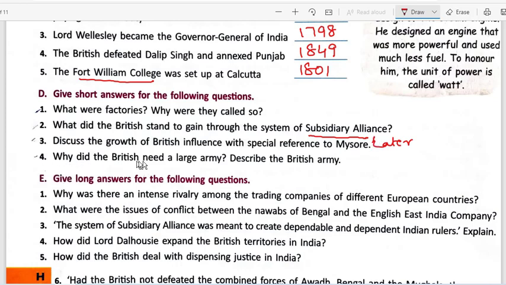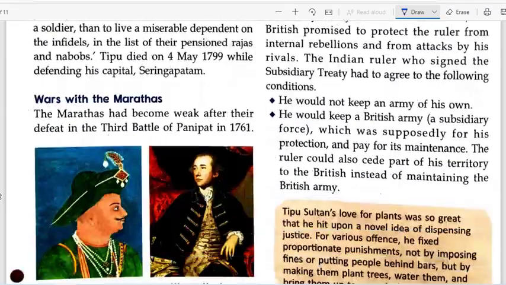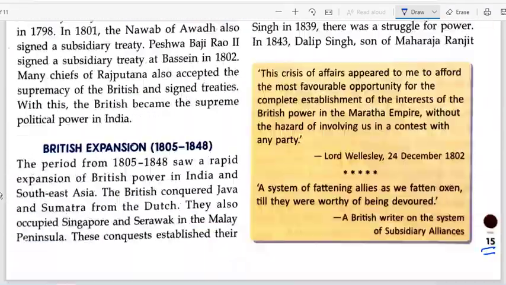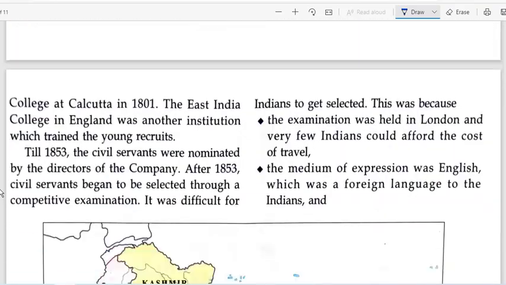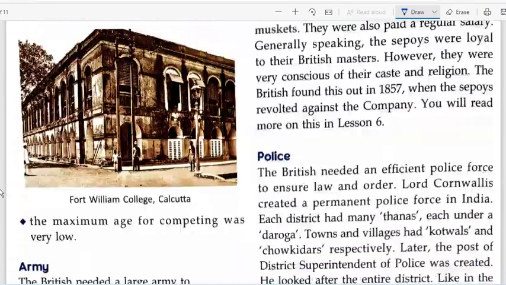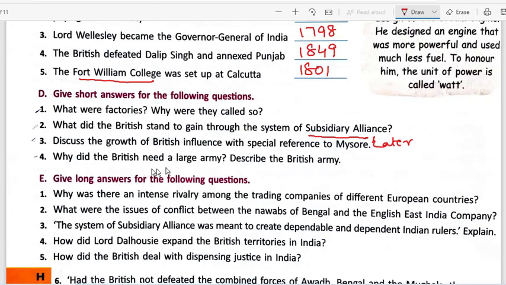Why did the British need a large army? Describe the British army. Now this is a straightforward answer given in your book. The paragraph discussing the British army, structure of the administration, about civil services, and there we have police, there we have the army. Okay, all right. So the first part is directly given, then the second part is describe the British army.